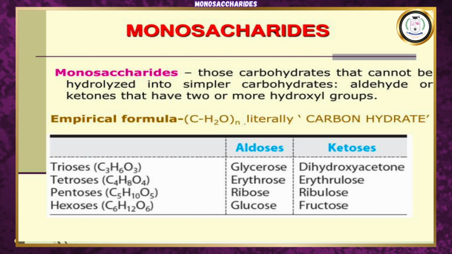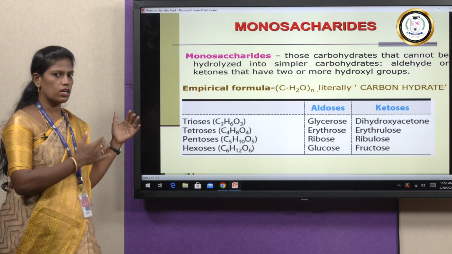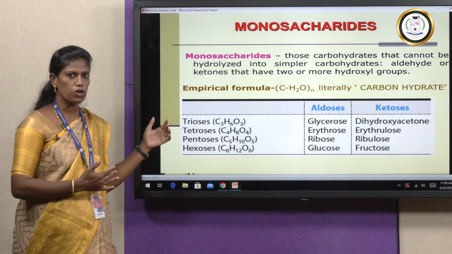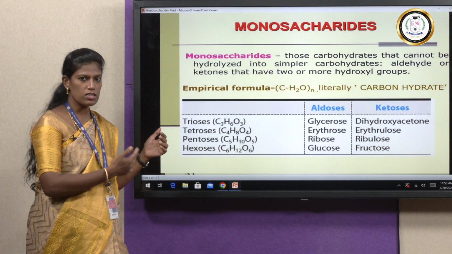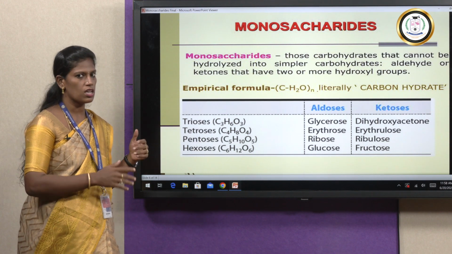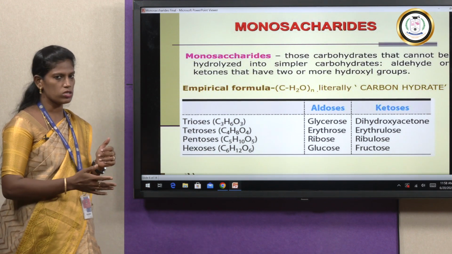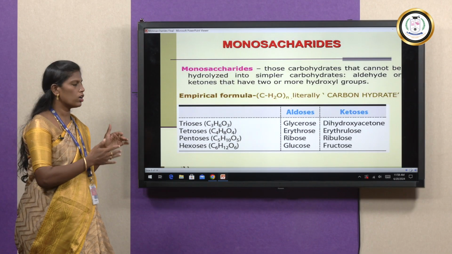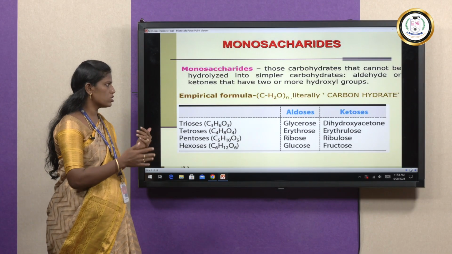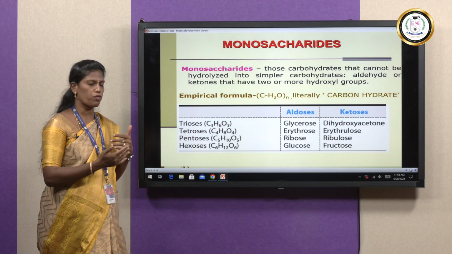A monosaccharide is one that cannot be hydrolyzed into simpler sugars. It contains a single monosaccharide unit. Based on the number of carbon atoms, it is classified into 4 different types: trioses, tetroses, pentoses and hexoses. Based on functional group, it is classified into 2 types: aldose and ketose. Glyceraldehyde is an example of an aldose in triose, and dihydroxyacetone is an example of a ketose.